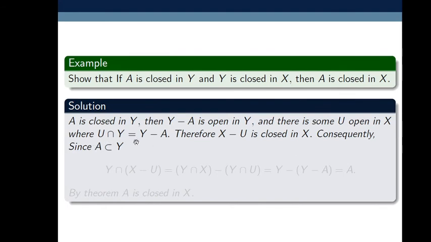How does this occur? Because the intersection of an open set in X with Y represents an open set in Y. Whenever Y is a subspace of X, Y minus A is open in Y. That's why an open set U in X intersected with Y represents an open set in Y, so U intersection Y is equal to Y minus A. Therefore X minus U is closed in X, because U is open in X.